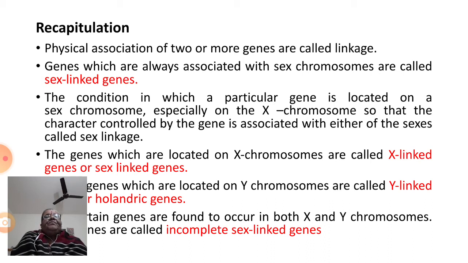The condition in which a particular gene is located on a sex chromosome, especially the X chromosome, so that the character controlled by the gene is associated with either of the sexes, is called sex linkage, because you find a double set of X chromosome in females and a single dose in males.